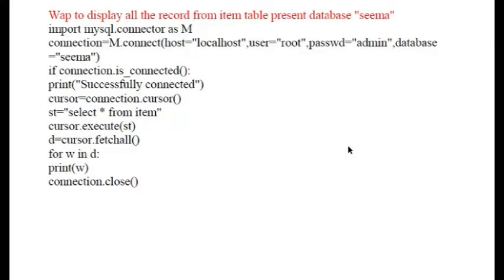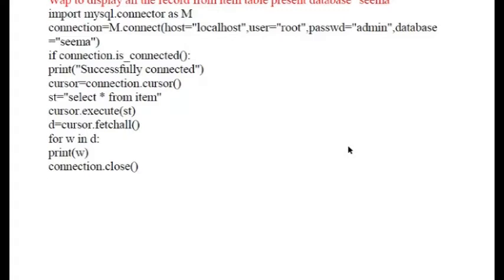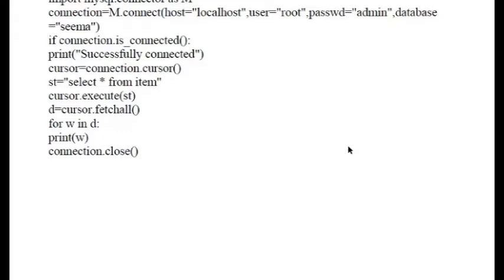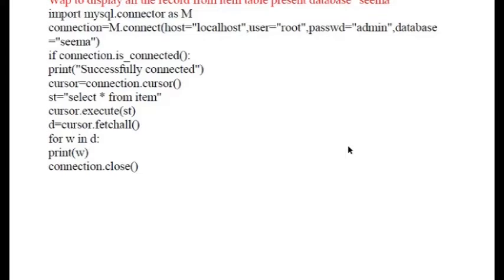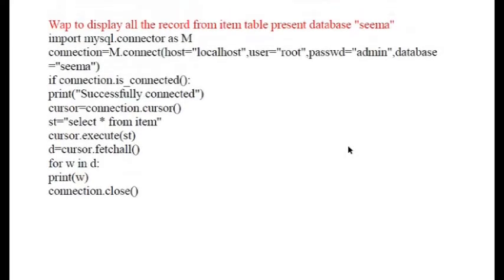Next, moving to the next question: write a program to display all the records from the item table present in the database schema. So basically we already have a database called schema. Here we are going to use import mysql.connector, and I have created the connection with mysql.connector.connect. Everything you need to mention accordingly may be given in the question also. If the connection is established, it will first print that it is successfully connected. Then it moves on to the connection to the server.